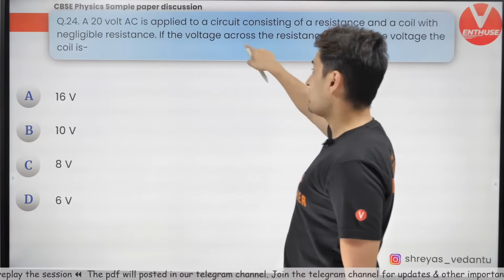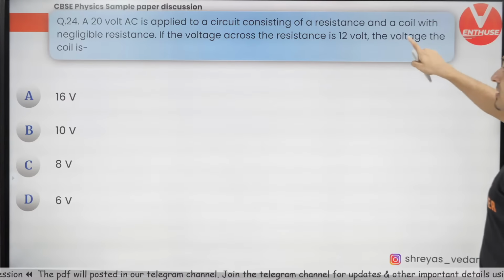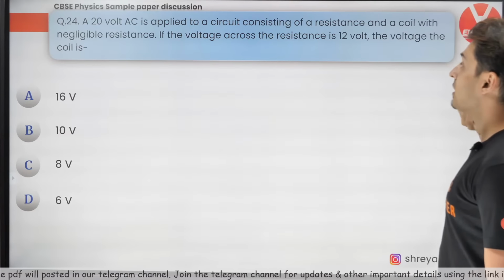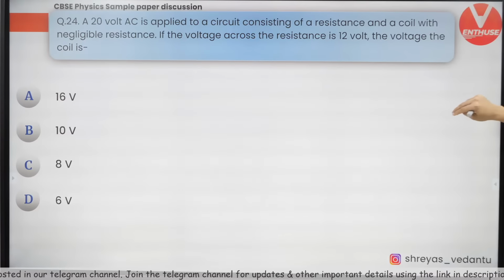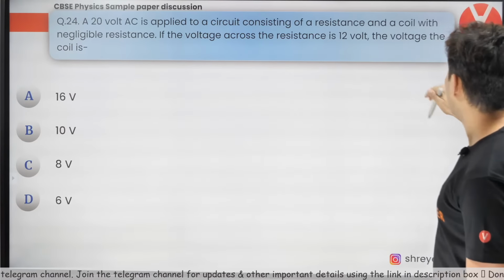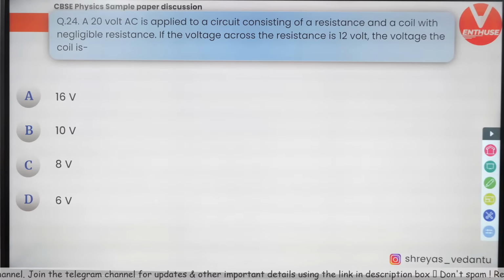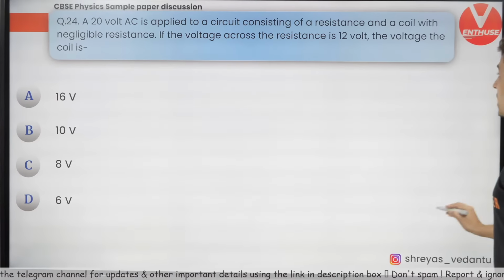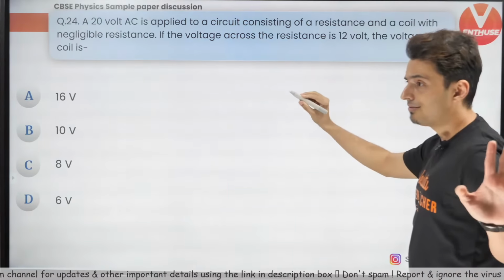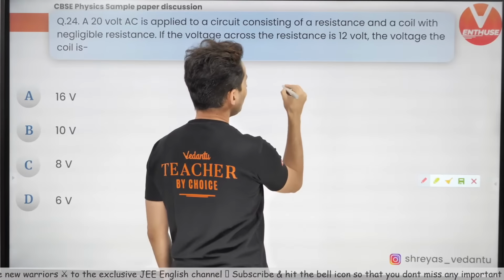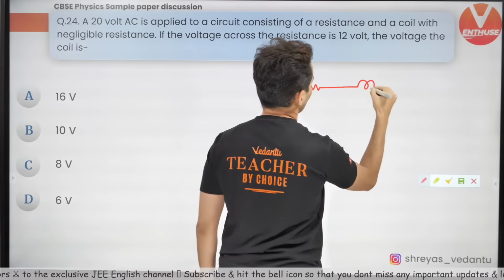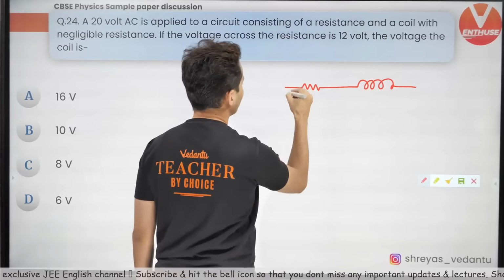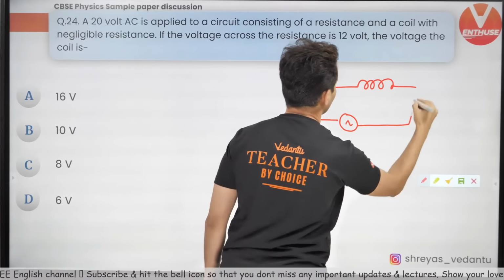20 volt AC is applied to a circuit consisting of a resistance and a coil of negligible resistance. If the voltage across the resistance is 12 volt, then the voltage across the coil is how much? Okay, understand this is based on vector or phasor diagrams. There was a resistor and there was an inductor. Coil is an inductor and you have an AC circuit.